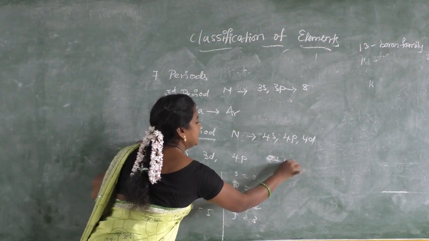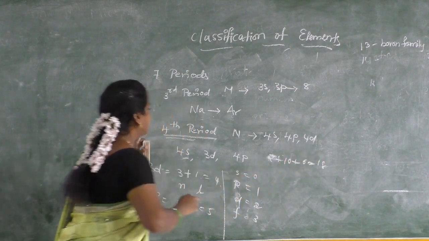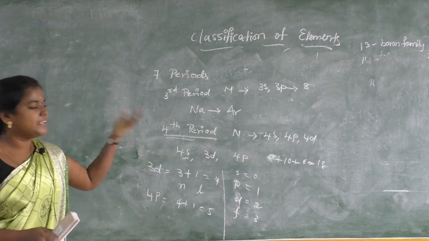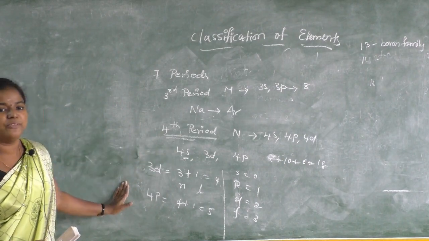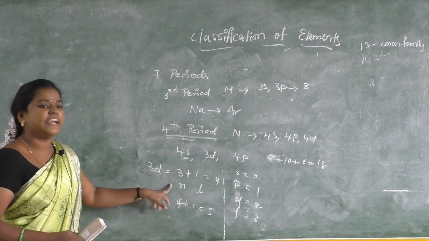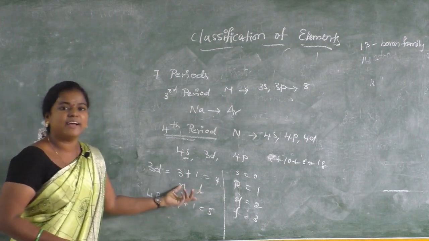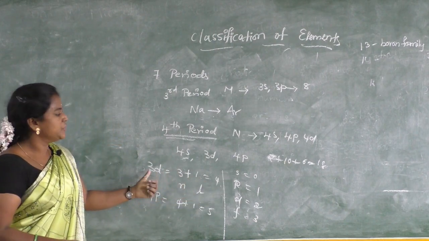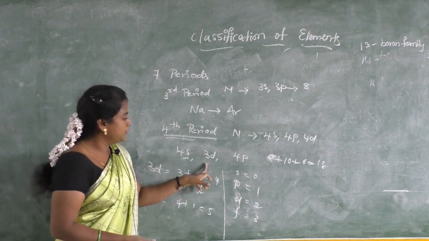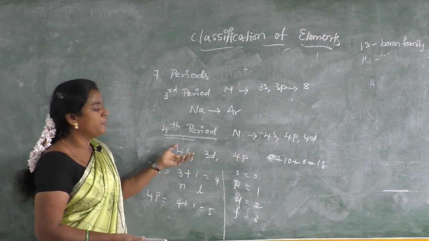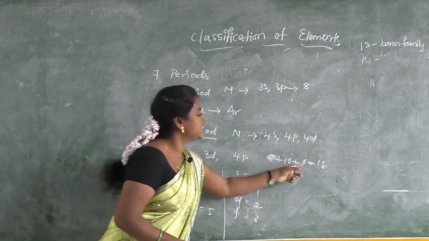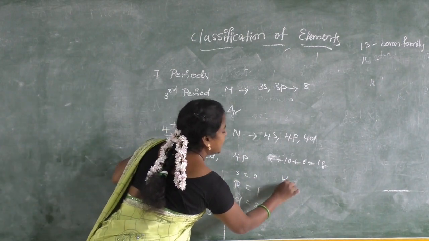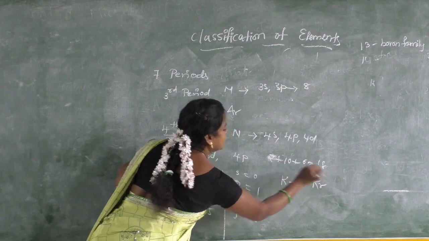2 plus 10 plus 6 overall. In the fourth period we got 18 elements. So the pattern we follow is the Aufbau rule. What is the Aufbau rule? The electron always enters the least n plus l value. Among those, 3d is the least. So after filling 4s, it should move to 3d, then only it will move to 4p. So overall we got 2 plus 10 plus 6, which means 18 elements, from potassium to krypton.